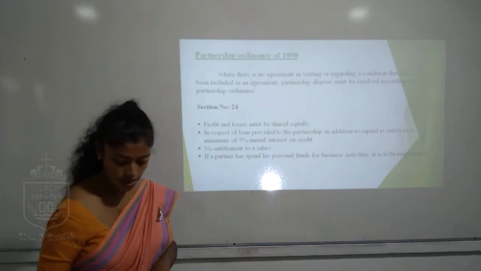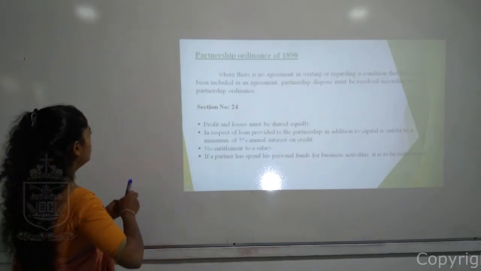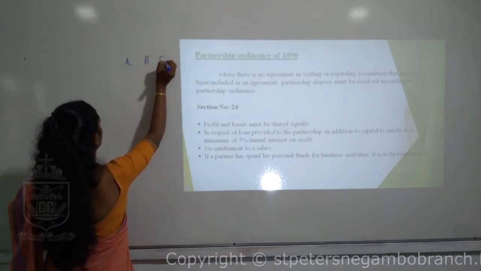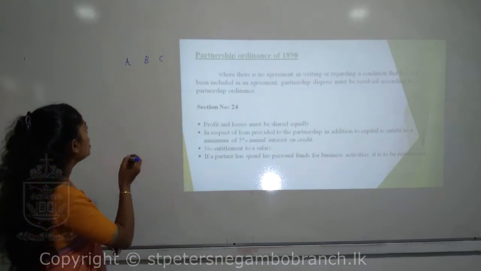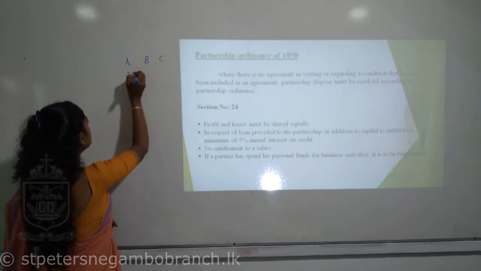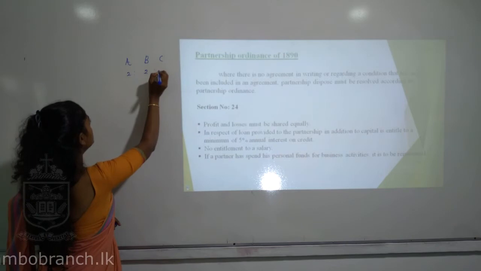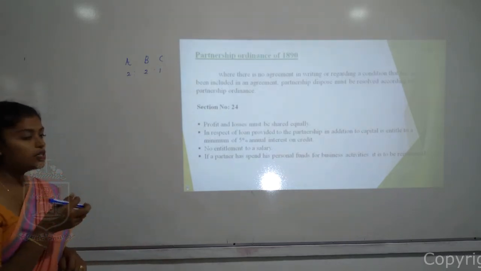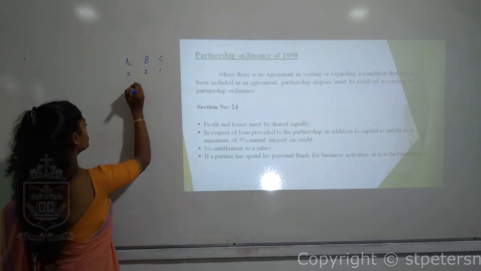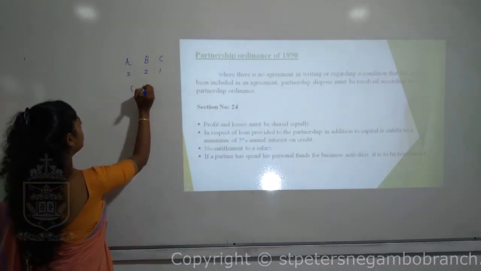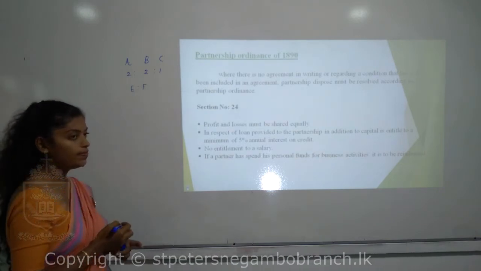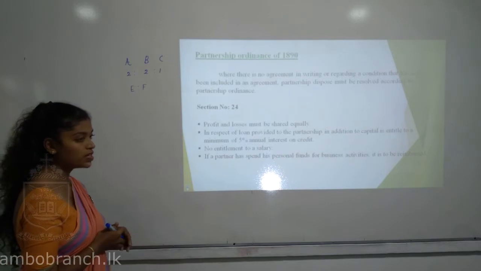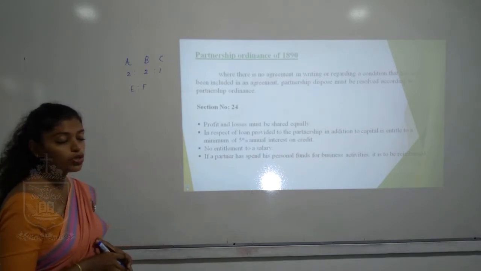As an example, if there is a partnership of A, B and C, they have agreed to share the profit as 2:2:1. This is how they are going to share the profit as per their agreement. And there is a different partnership organization with only E and F. In their case, they don't have a partnership deed. They have not discussed how they are going to share the profit or losses.